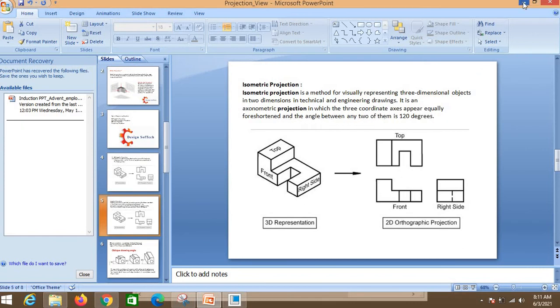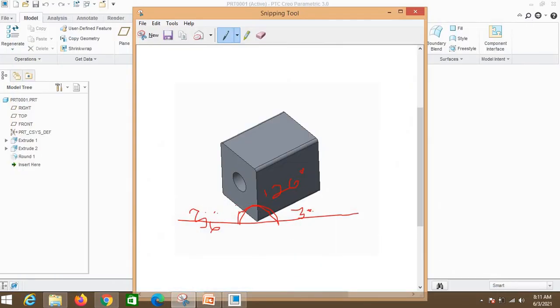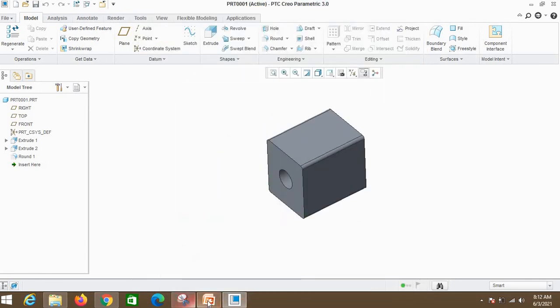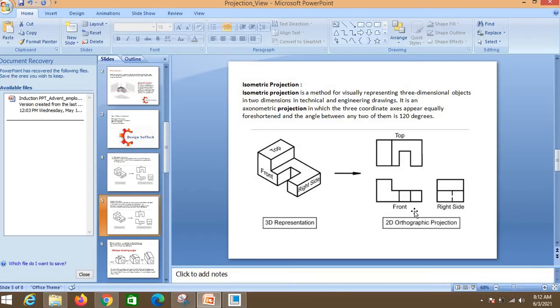Okay, so which angle, this face angle is 120 degree, and by horizontal the remaining two edges are 30 degree. So for starting the isometric drawing, from 2D to 3D, we need to draw two lines. This is a 30 degree line, a 30 degree line, and by seeing the other dimensions, we can draw this isometric projection.